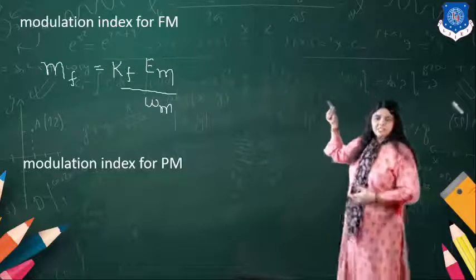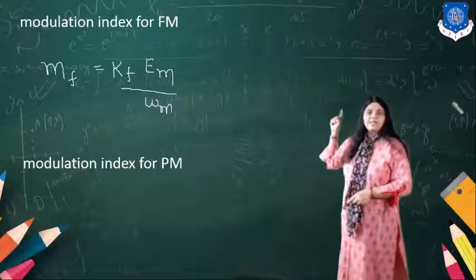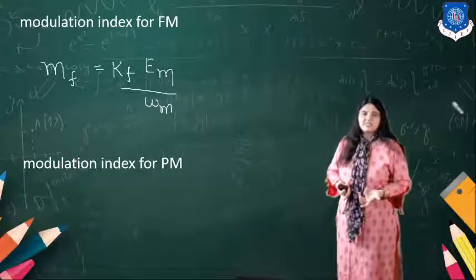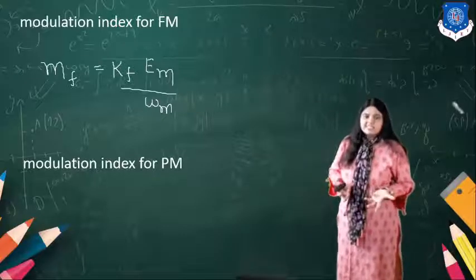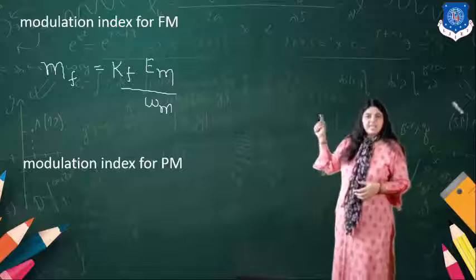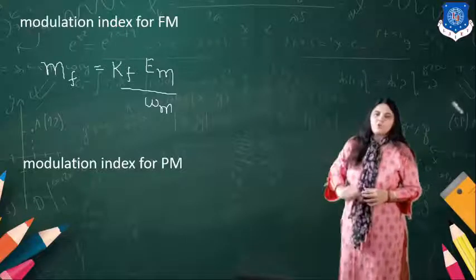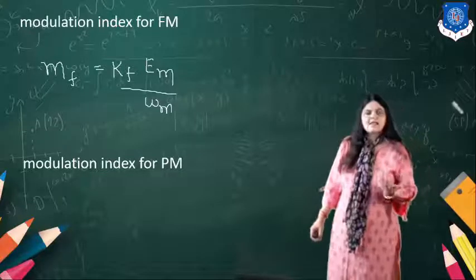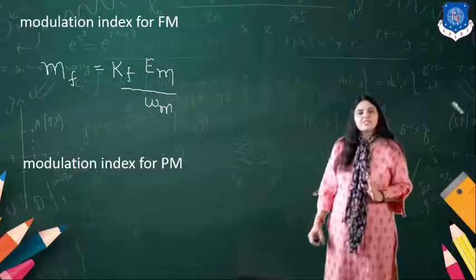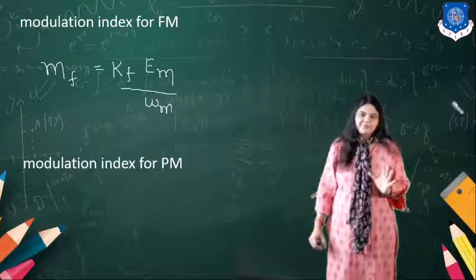So the modulation index value depends on the sensitivity also. So it's Kf Em upon omega f. So this is one equation for the modulation index in case of the FM.